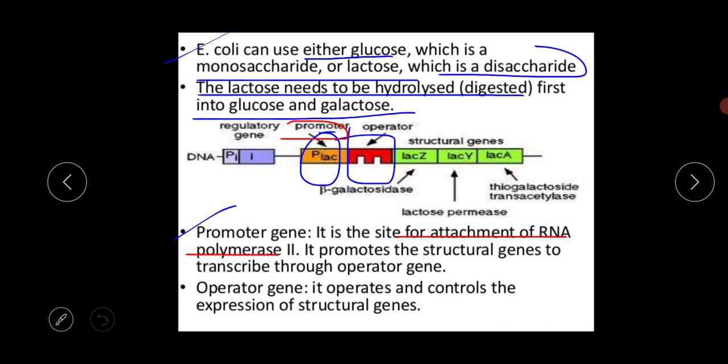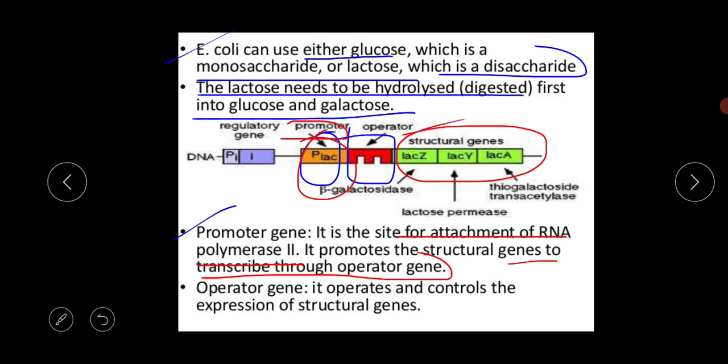It is the site of attachment of the RNA polymerase, and it promotes the structural genes to transcribe through the operator gene. This PLAC promoter site is where the RNA polymerase binds, and it initiates the whole transcription process of the structural gene.